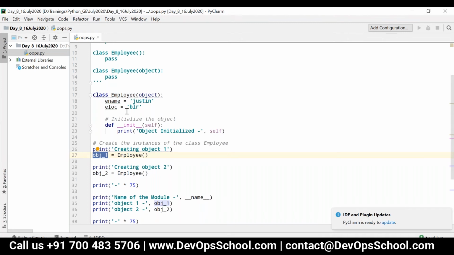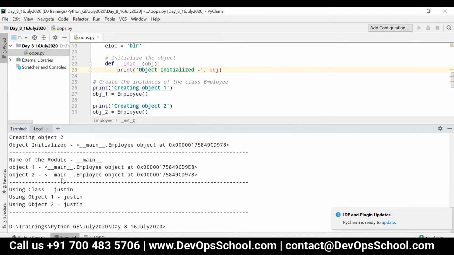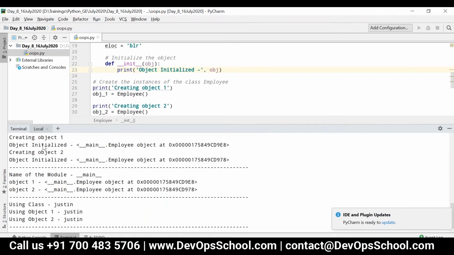All right, and self is not a keyword. You can have any name. See, I can have obj also, and in this case it will work fine. See here, creating object1, object initialized. Creating object2, object initialized. You can see the references CD9E8, CD9E8, CD978, CD978.